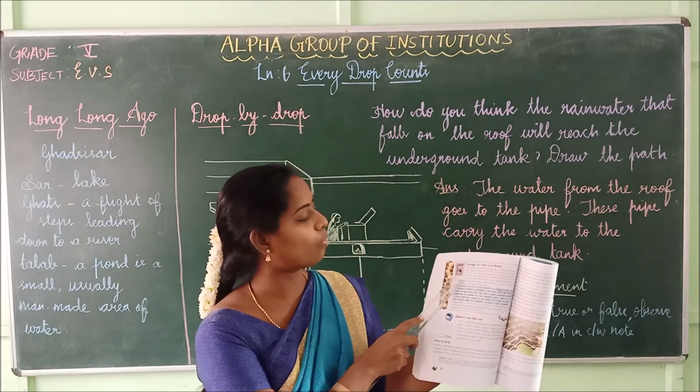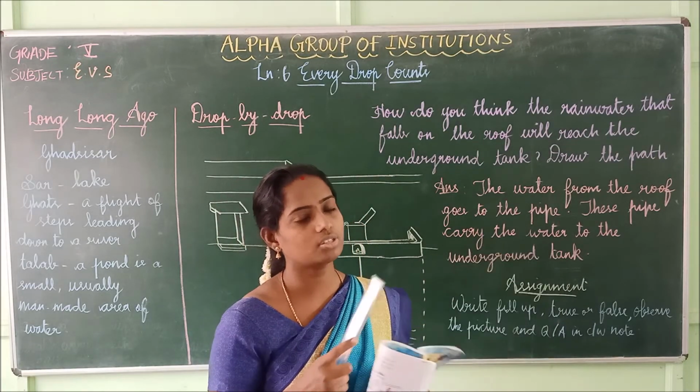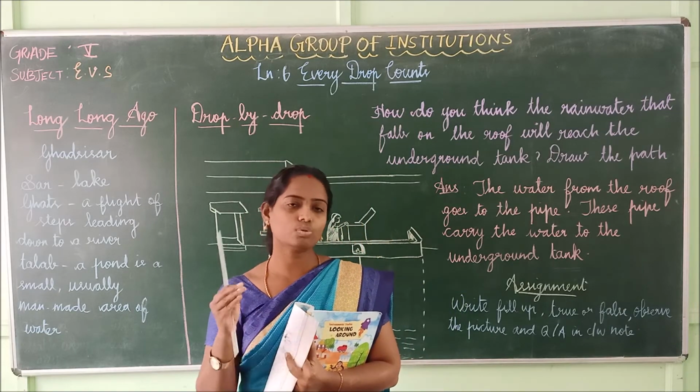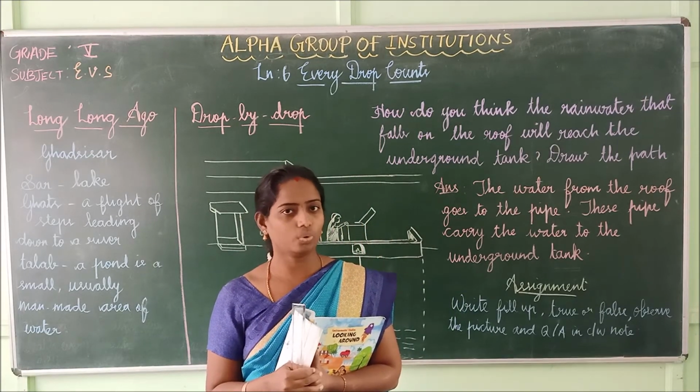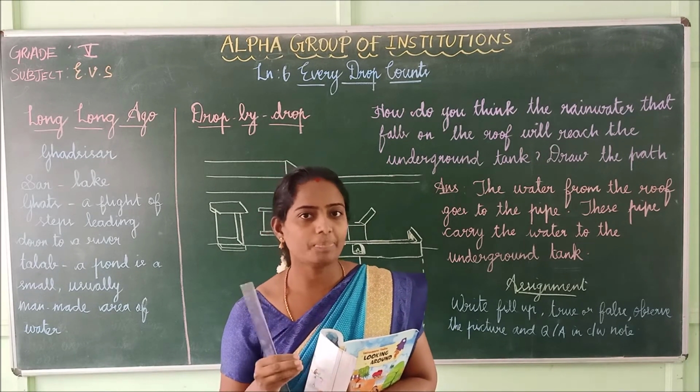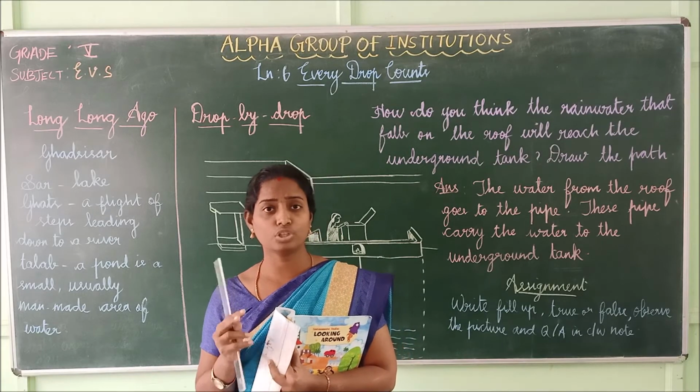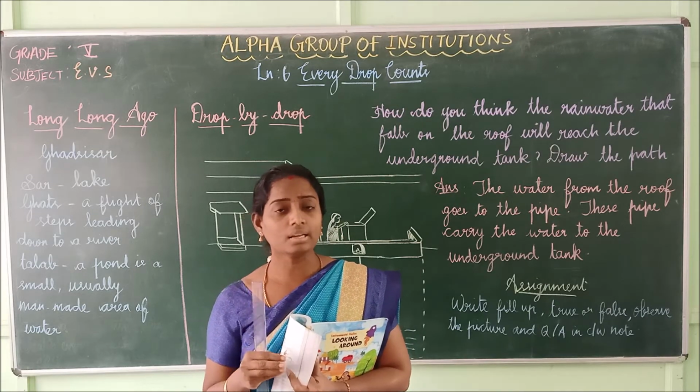Children, this is a stamp of Al-Biruni. Okay, what we saw about him, children, is that he was a traveler. He used to travel from one place to another place. He came from Uzbekistan.